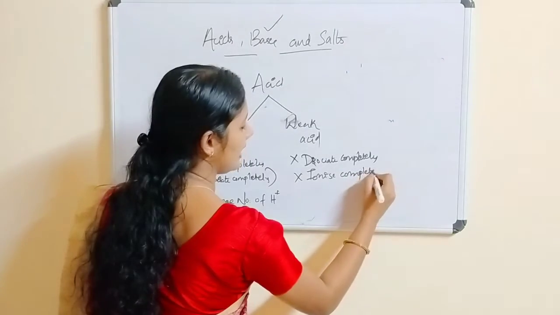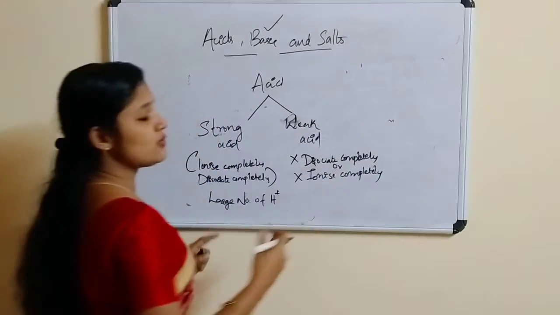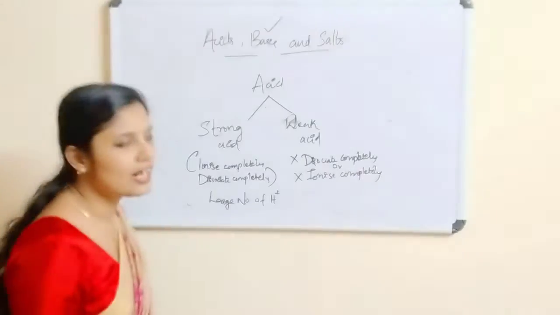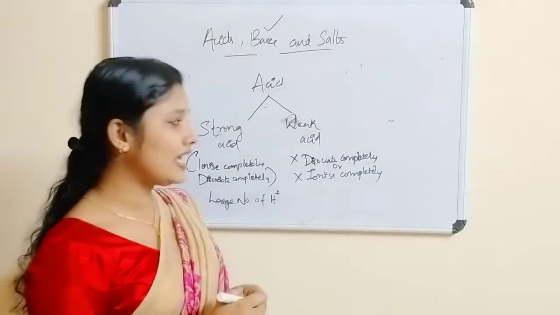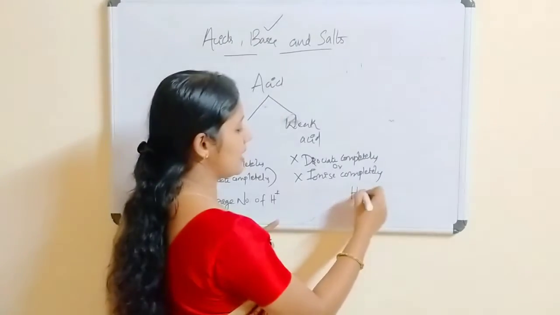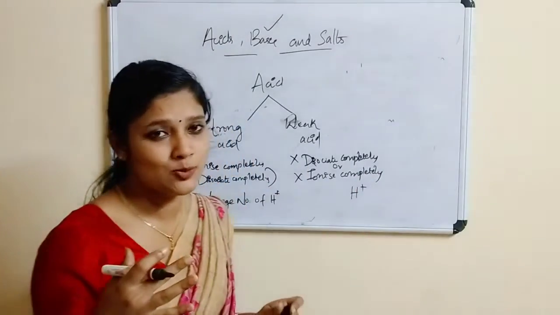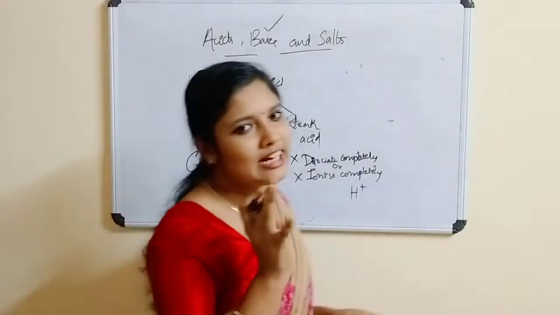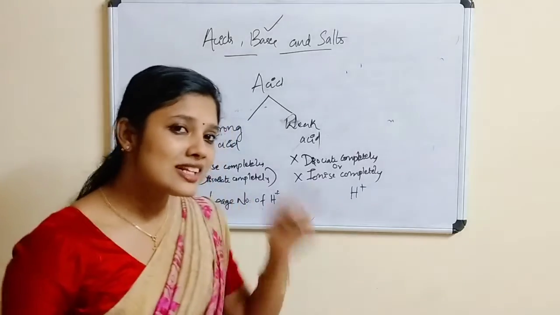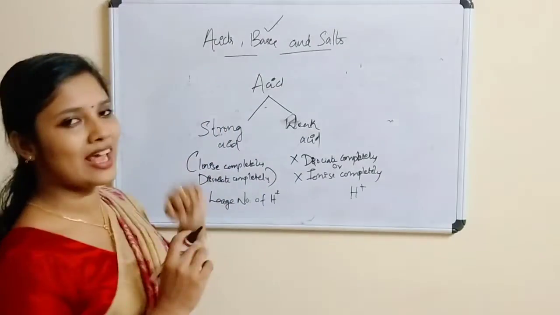Dissociate and ionize are the same, okay? Weak acids will not dissociate or ionize completely and give a large number of H plus ions. They will give only a little H plus ions. Now let us see examples of strong acids.